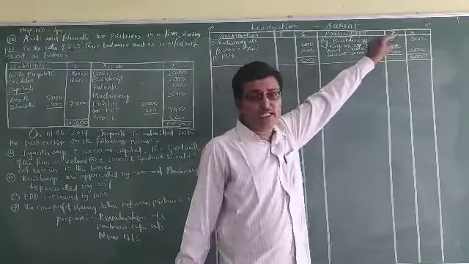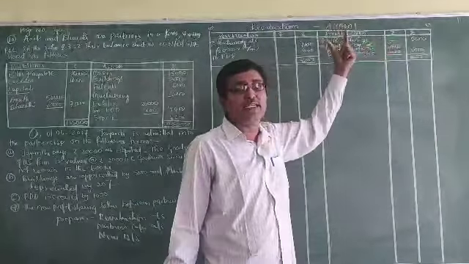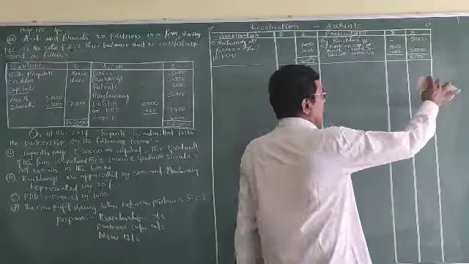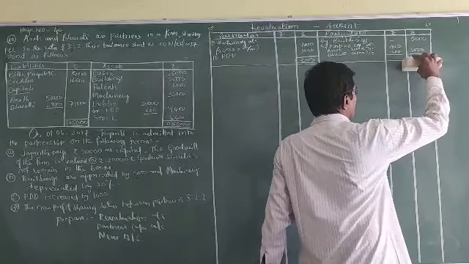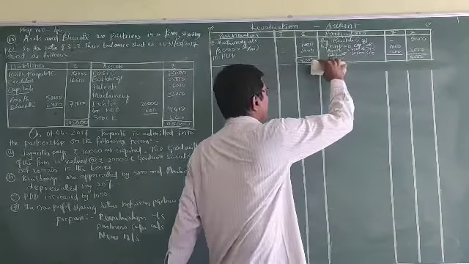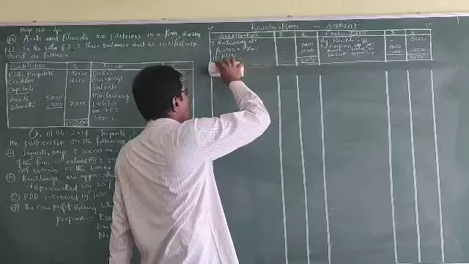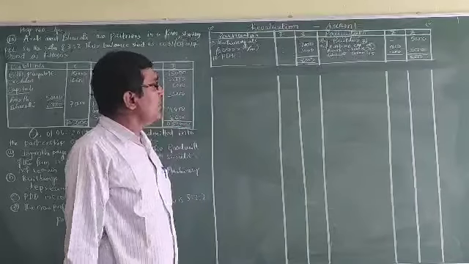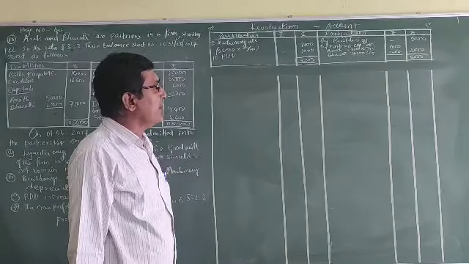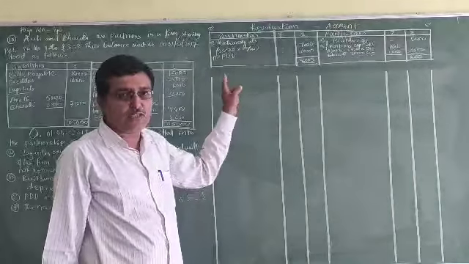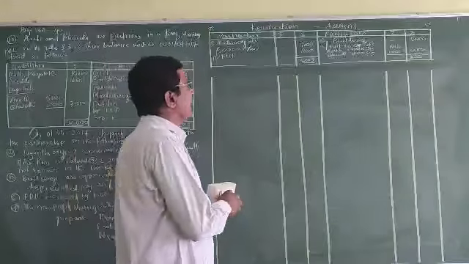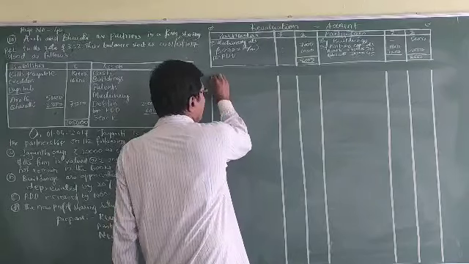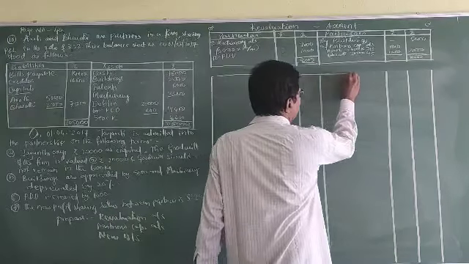That 3,000 is divided among the old partners in the old profit sharing ratio, that is 3:2. So 3,000 into 3/5 and 3,000 into 2/5, that is 1,800 and 1,200 respectively.